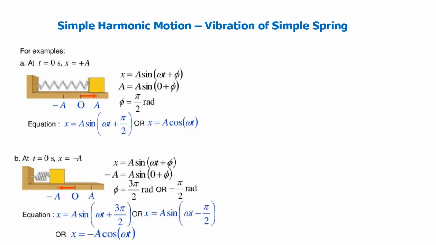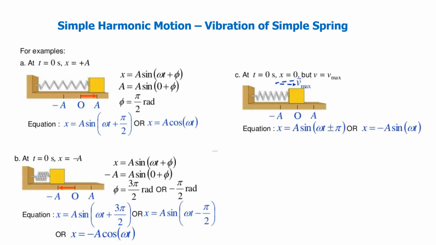We have the formula given by x is equal to minus a cos omega t. Whereas when the amplitude is plus a, we had x is equal to a cos omega t, and for the amplitude minus a, we have x is equal to minus a cos omega t. And when the displacement is at 0, the equation is given by x is equal to minus a sine omega t.